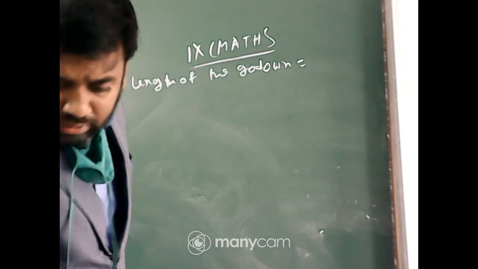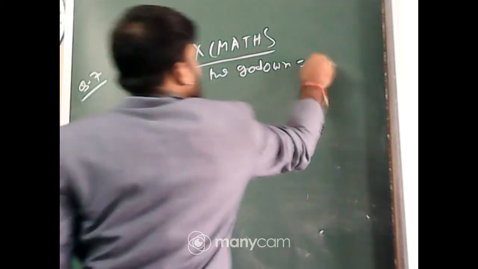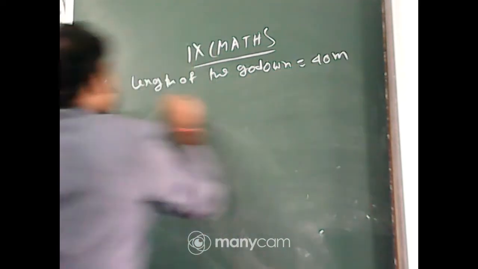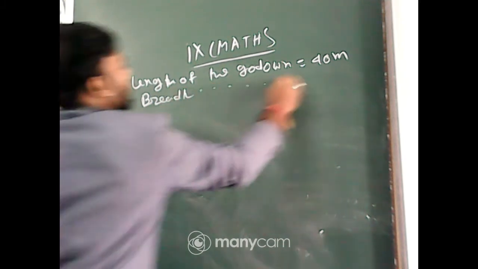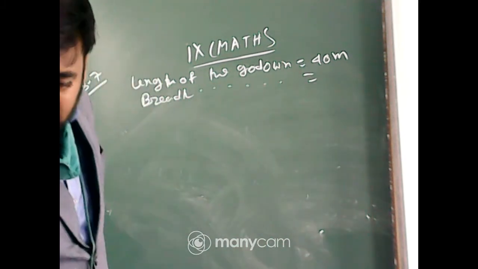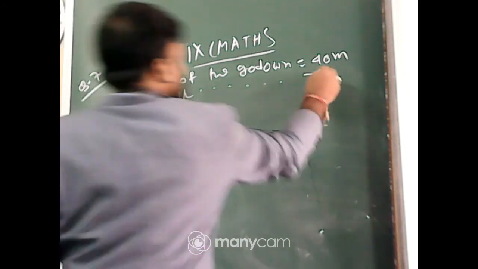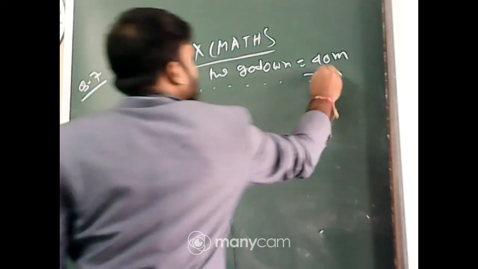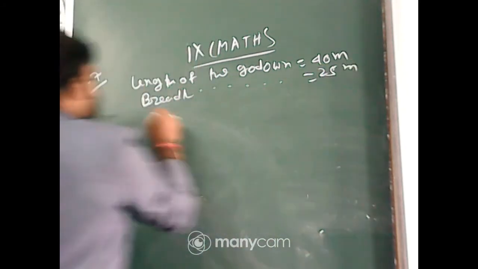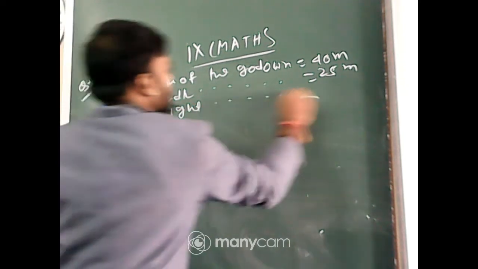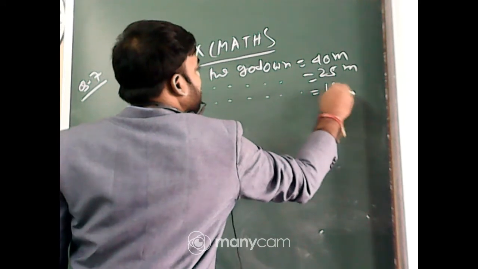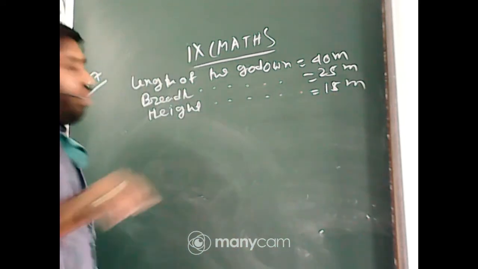The breadth of the godown is 25 meter, and the height is 15 meter.